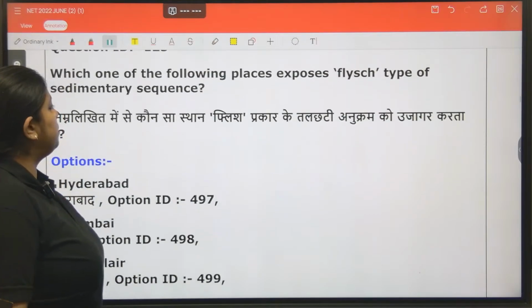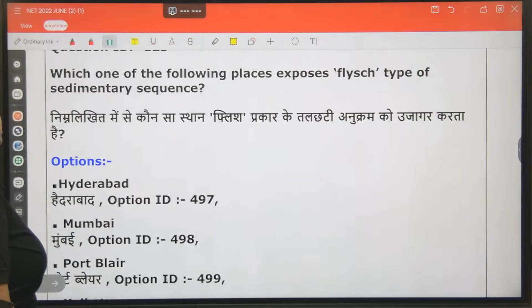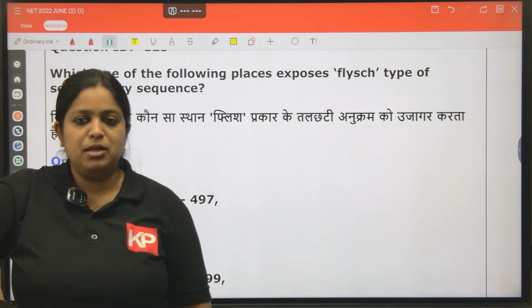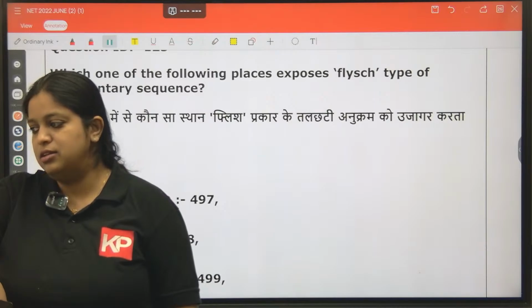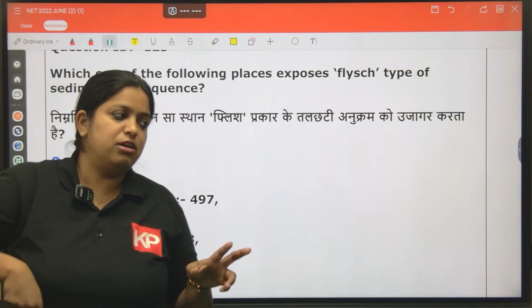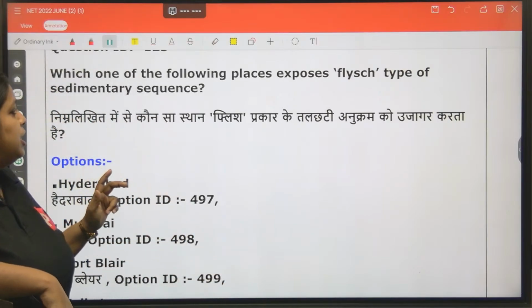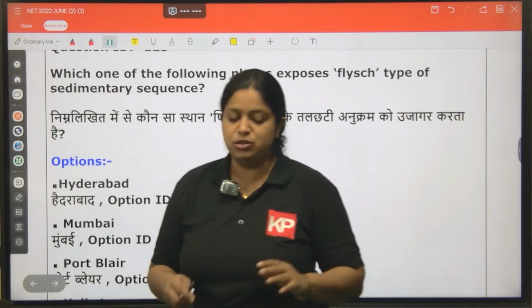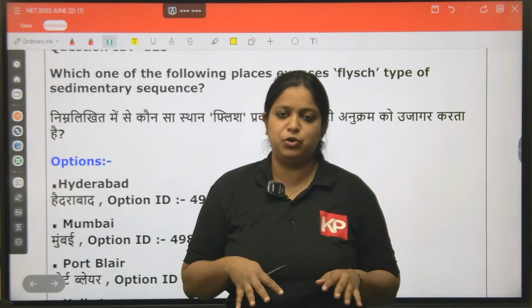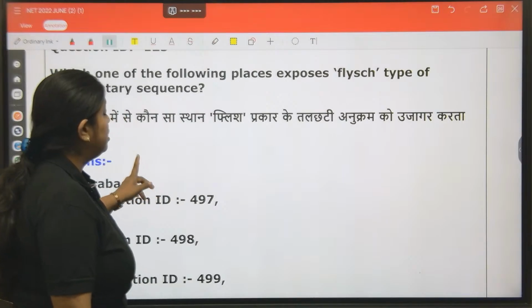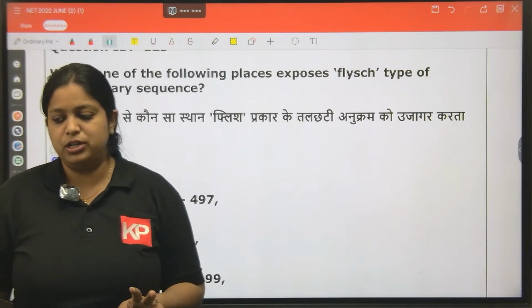Which one of the following places exposes a flysch type of sedimentary sequence? For this you should understand what flysch is. Flysch type of sedimentary sequence. There are two terminologies, flysch and molasse. Both of them are deposited in association with a marine environment. Here they have asked about flysch. The molasse terminology is also very important.